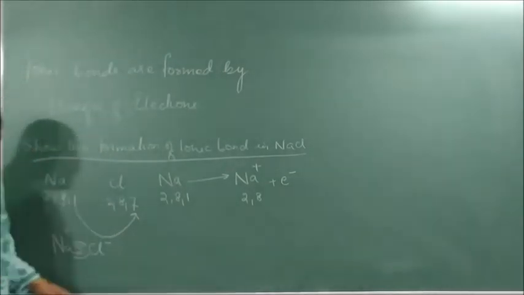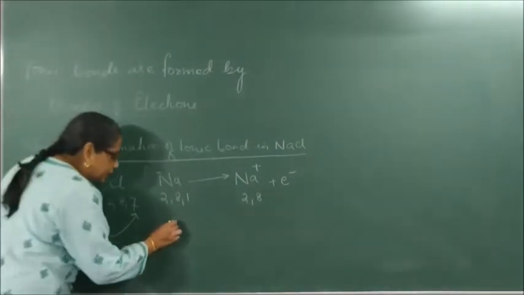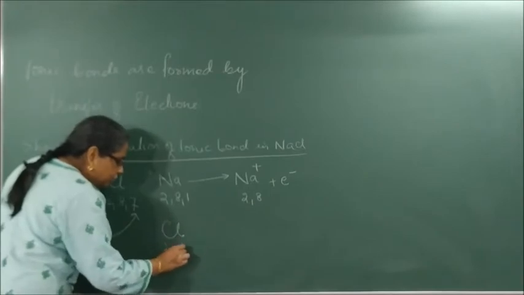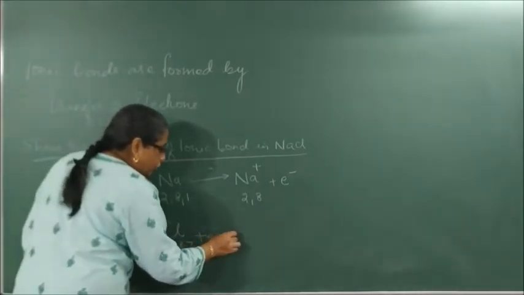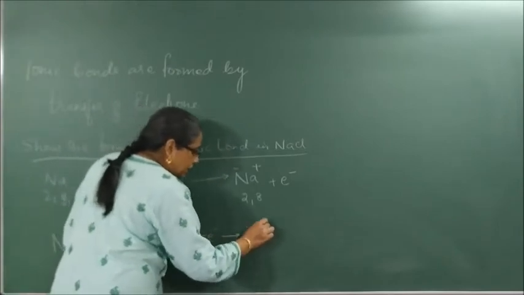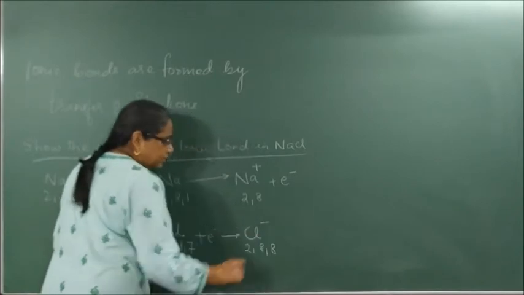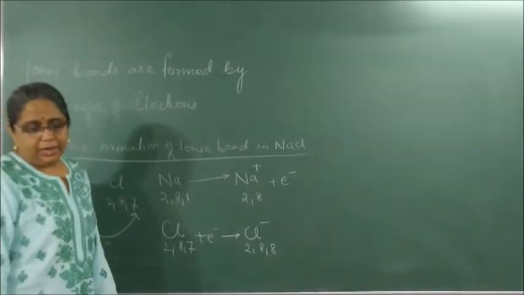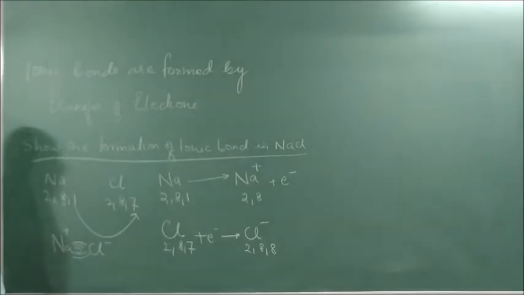Now the second part. What did the Cl do? It gained an electron. So you write Cl, which is 2,8,7. It gained an electron to become Cl minus, which is 2,8,8.